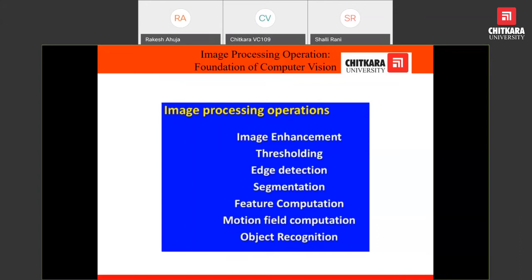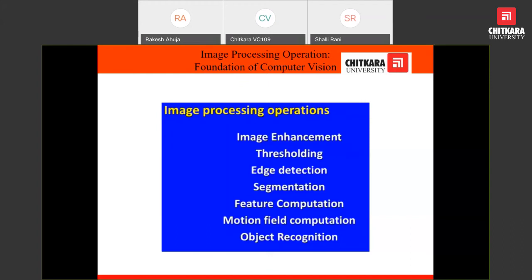As we are talking, video is nothing but a sequence of images, and each image in a video is named a frame. Whenever we are talking about an image, we are also talking about video, because video consists of a sequence of still frames. What operations can we perform on this?